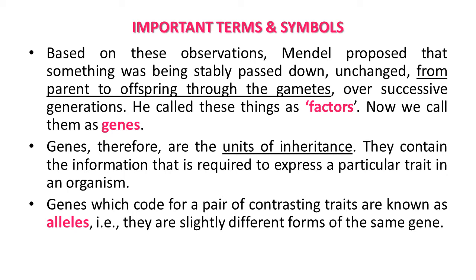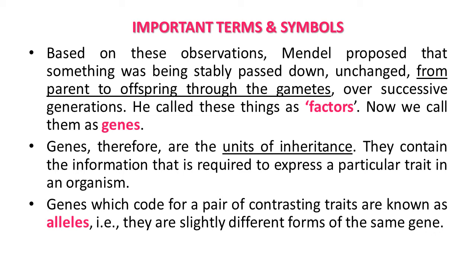Genes which code for a pair of contrasting traits are known as alleles. They are slightly different forms of the same gene. So now we can easily understand that what passes from parents to offspring through gametes as a unit of inheritance is the gene, and it has traits like alleles.